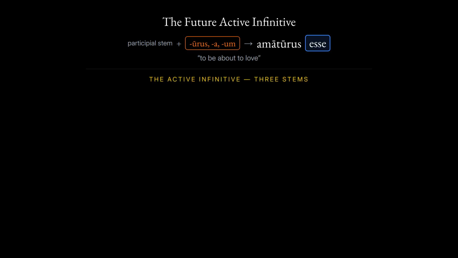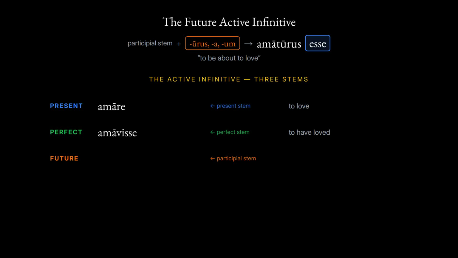Second, the future active infinitive. To the participial stem, add the ending that makes a future participle. Then add the infinitive of the verb to be. For the verb to love, amātūrus esse. It means to be about to love. This completes a neat set. The active infinitive has 3 tenses, each drawn from a different stem. The present from the present stem. Amāre. To love. The perfect from the perfect stem. Amāvisse. To have loved. The future from the participial stem. Amātūrus esse. To be about to love. 3 stems, 3 infinitives.